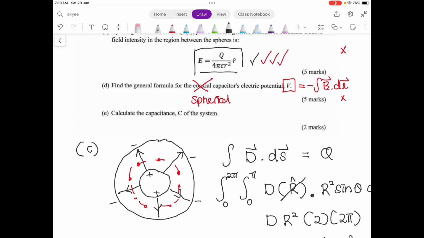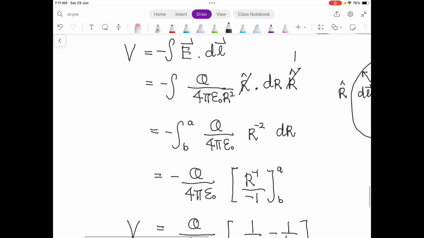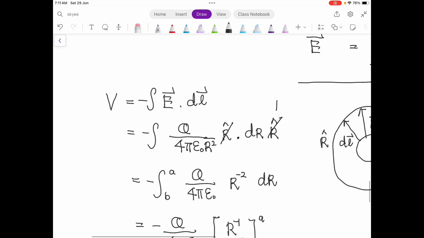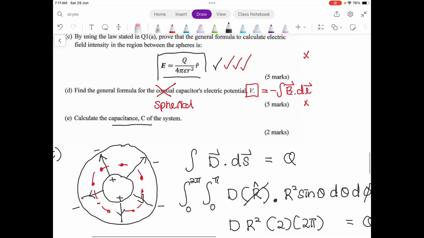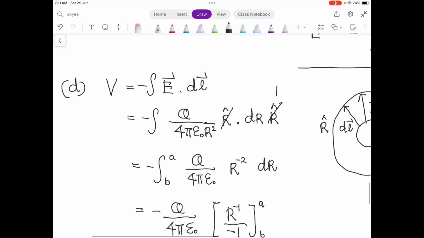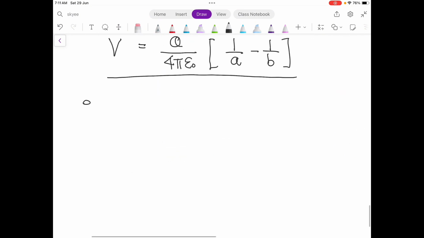And then calculate the capacitance. Capacitance means you have to apply this formula. Wait, this is D and E. So this is D and the E is here. So the general formula will be this.